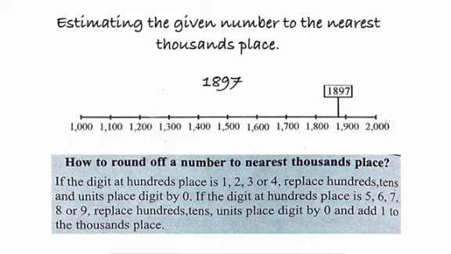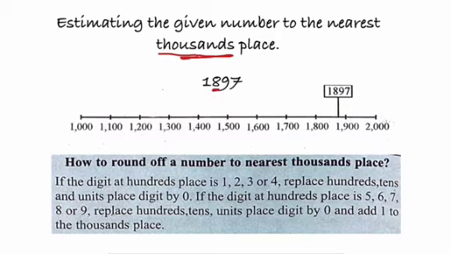Now we'll just recall what we did for hundreds and tens place. How to round off a number to the nearest thousands place. Children, remember we are considering the hundreds place when we talk about rounding off to thousands place. If the digit at hundreds place is 1, 2, 3 or 4, that is less than 5, replace hundreds, tens and units place digit by 0.